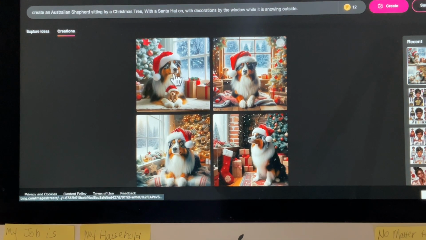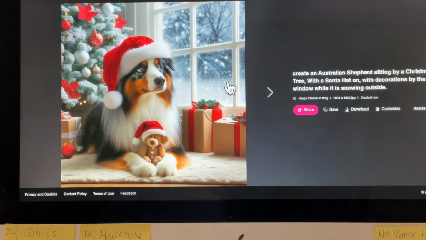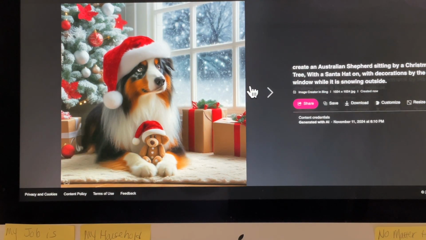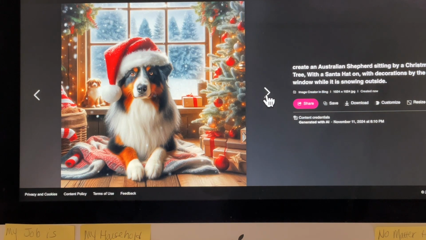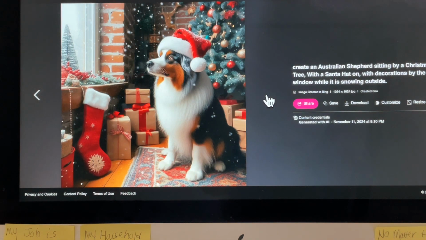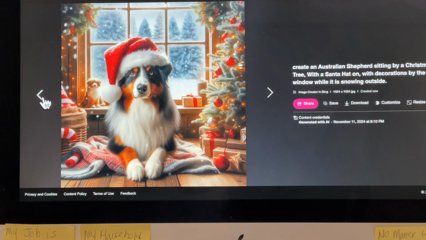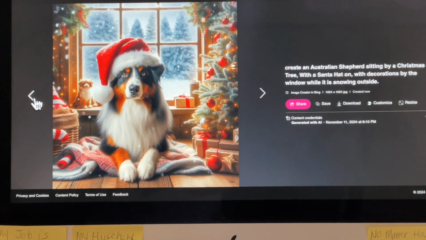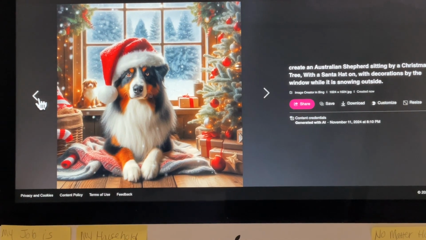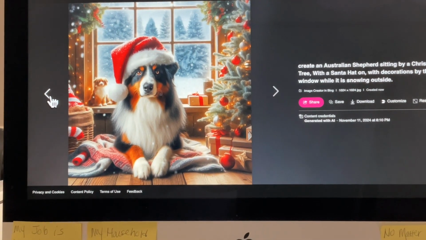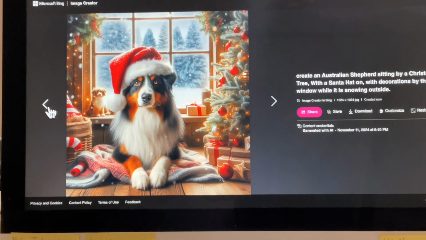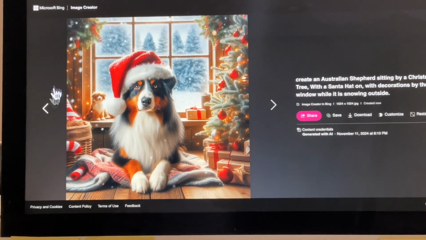Look, this is gorgeous, y'all. I think I like that one. So as you see, that's the prompt that we put in: create an Australian Shepherd sitting by a Christmas tree with a Santa hat on with decorations by the window while it is snowing outside. Super cute, right?